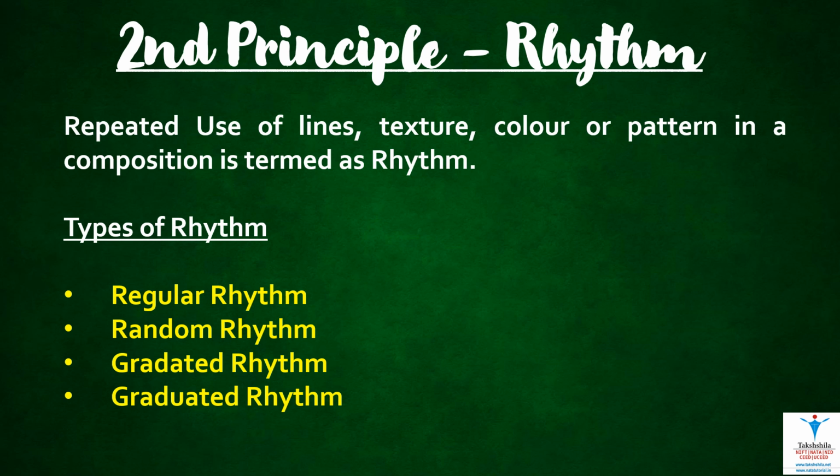Now let's see the second principle of design: rhythm. The repeated use of lines, textures, colors, or any pattern in a composition or a design is called rhythm. There are many types of rhythm: regular rhythm, random rhythm, gradated rhythm, and graduated rhythm.